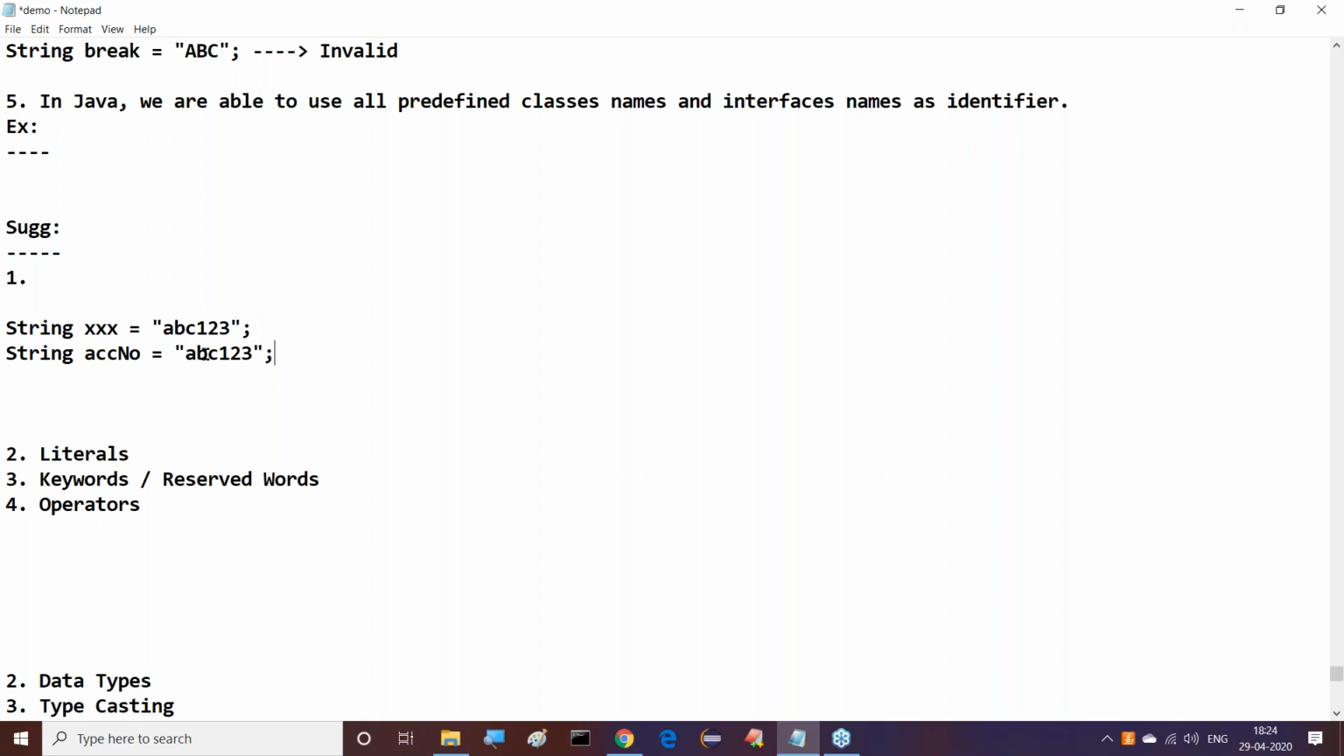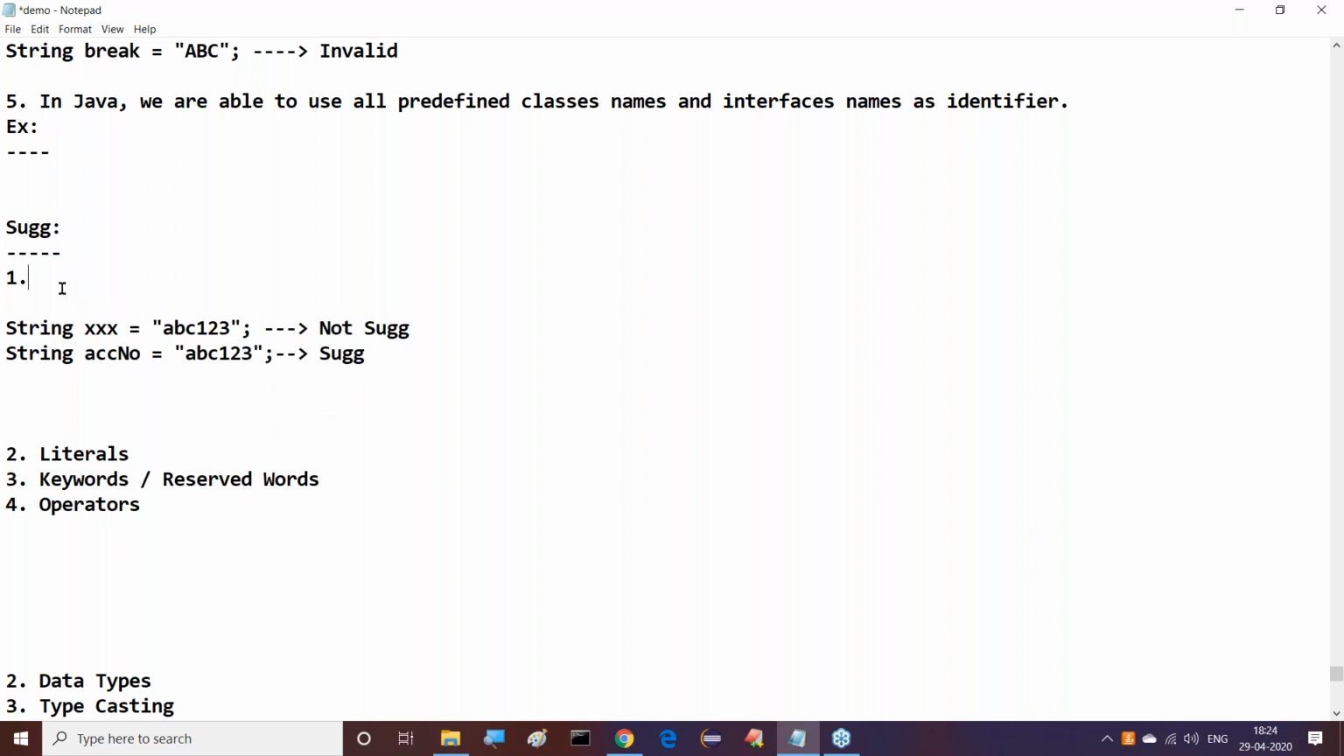Which one is more meaningful? First one or second one? Right, sir. First one is not suggestible and the second one is suggestible. Why? Because we already know what the point is. If I say "blah, blah, blah", we get nothing, so no meaning is available. Similarly, XXX has no meaning. ACCNO we can just understand. By seeing that name, we can easily understand it represents account number.